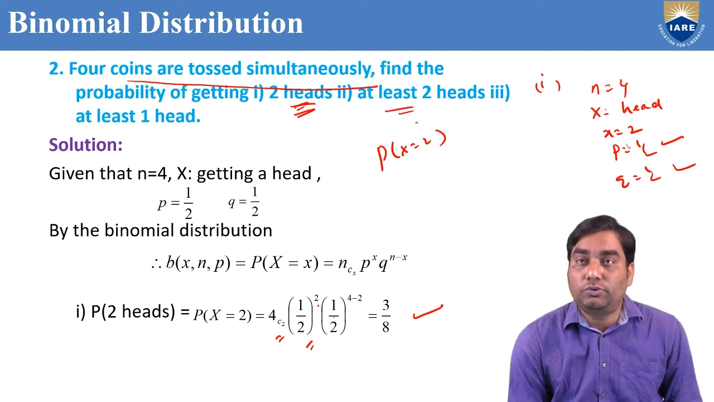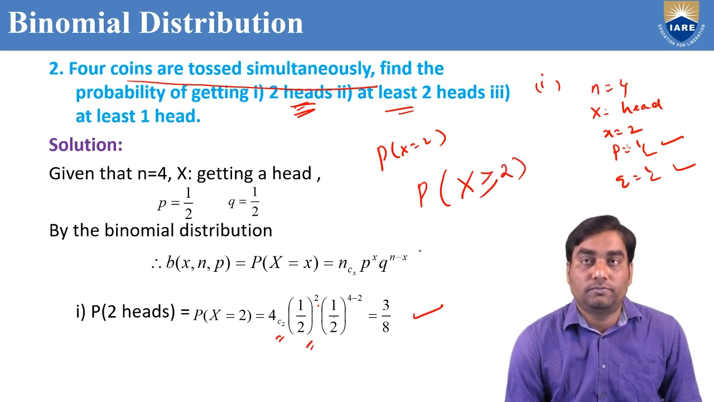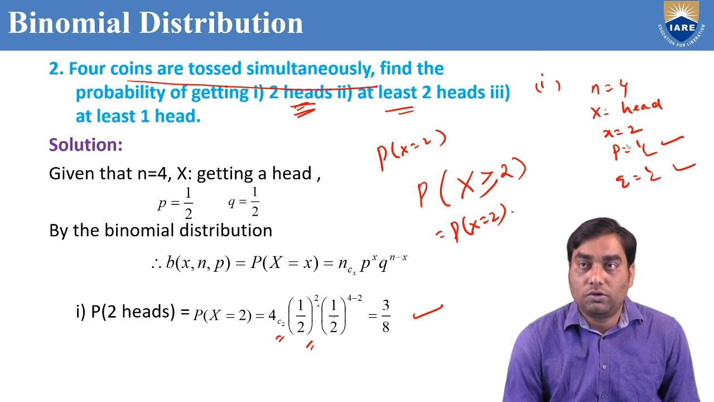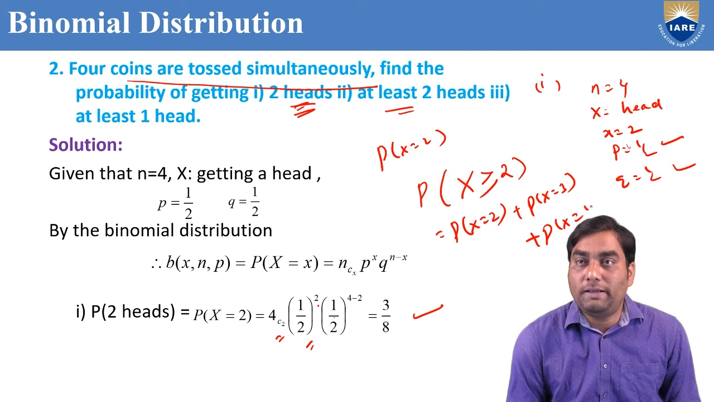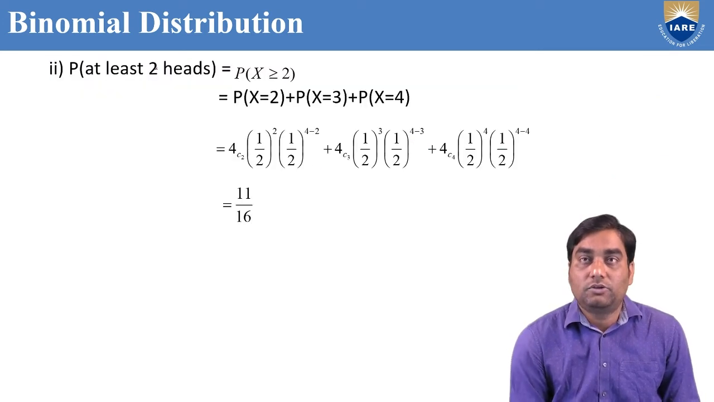At least 2 heads. That means probability of getting x at least, that means more than 2 or equal to. P of x greater than or equal to 2. That means starts from 2 up to how much? Plus 3 up to 4 only, because the total number of trials is 4 only. So P of x greater than or equal to 2 is P of x equal to 2 plus P of x equal to 3 plus P of x equal to 4.